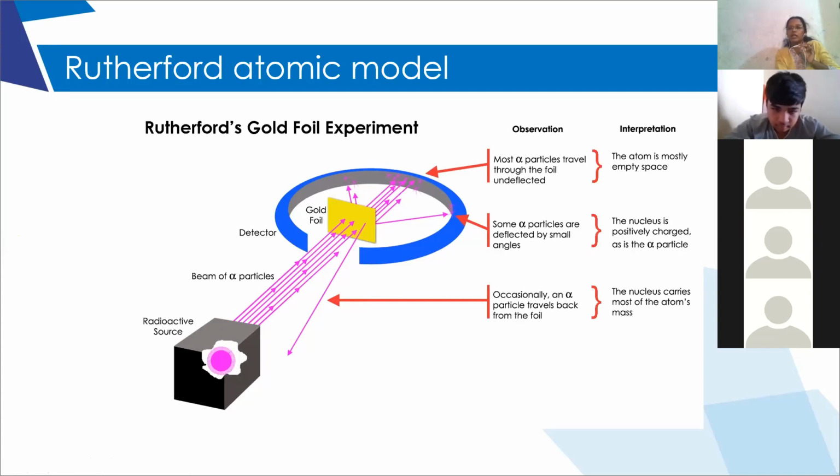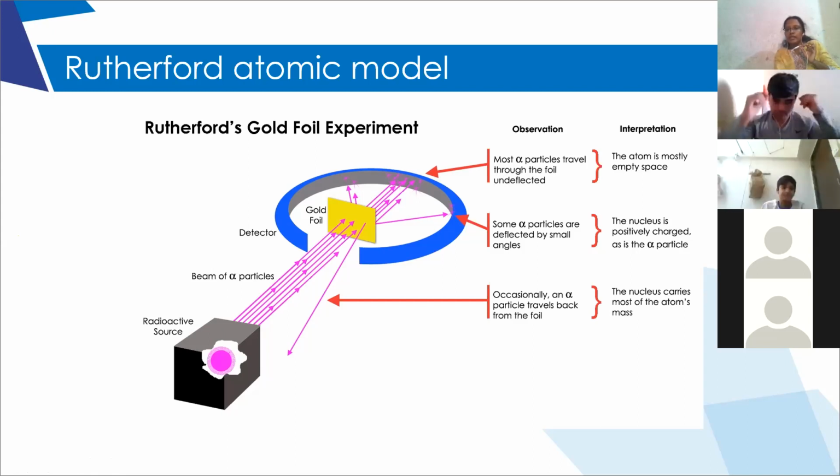So we know that like charges repel each other. So Rutherford concluded that in an atom, the positive charge is present at the center. That is the reason the rays which went towards the center could not pass, but got completely deflected.